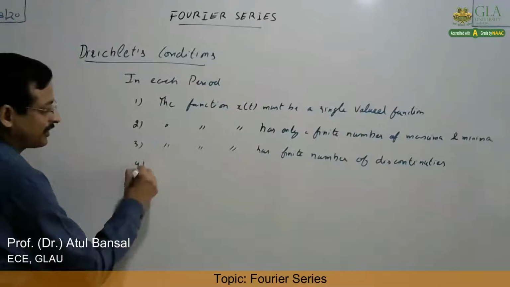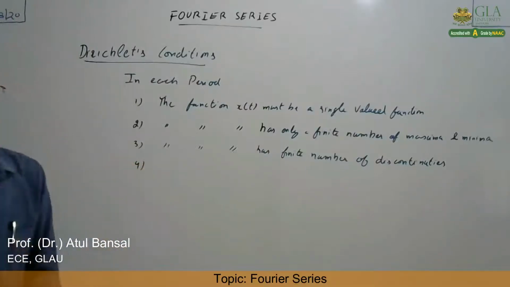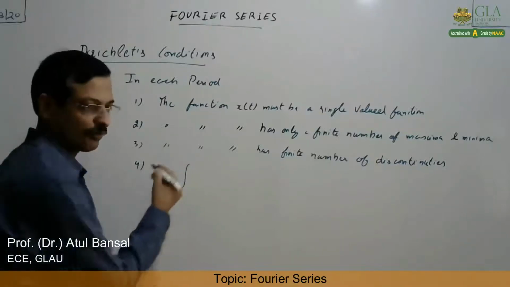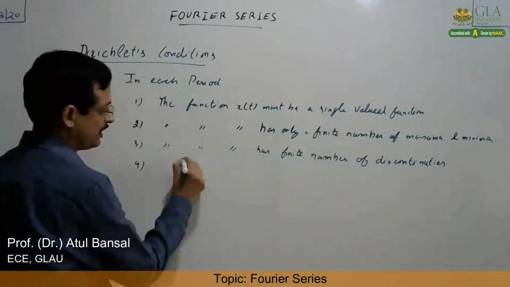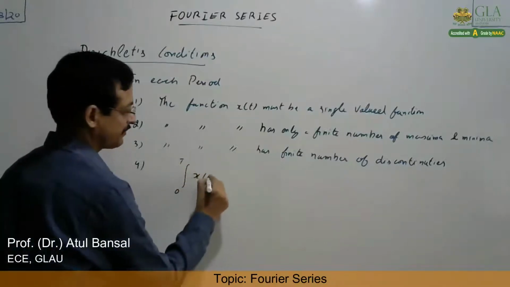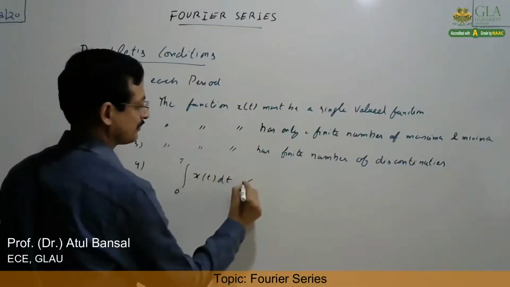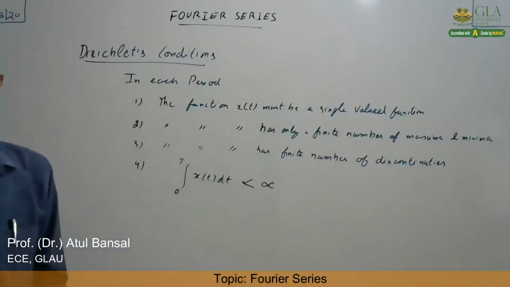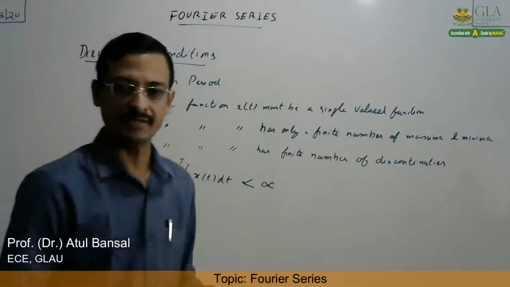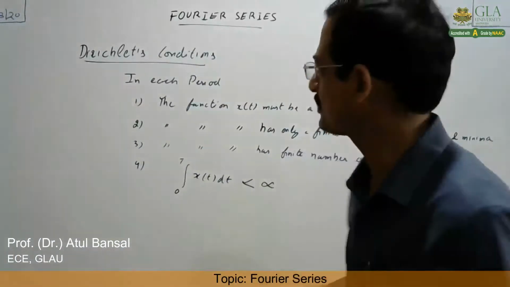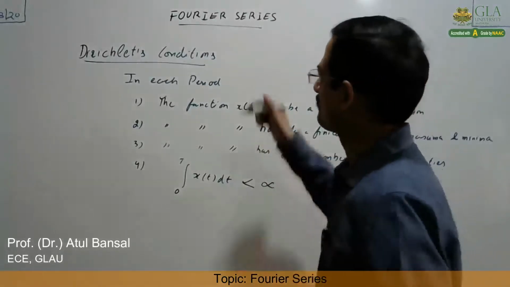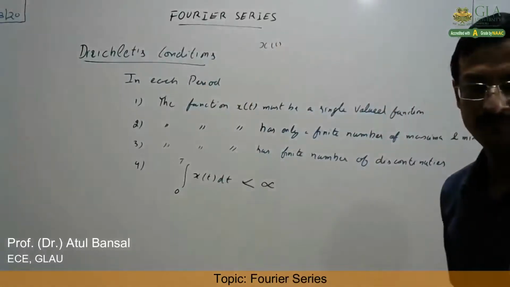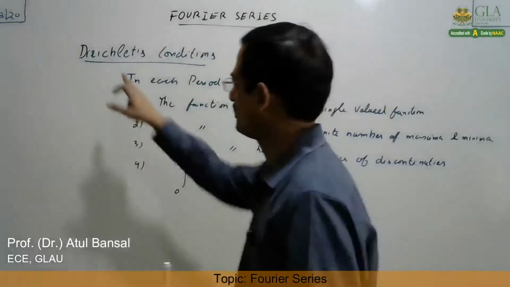And the last and most important condition is that in one time period, the function is absolutely integrable. That is, the integral of |x(t)| dt over one time period, 0 to T, is less than infinity. So these are the main four conditions which any signal x(t) is required to satisfy so that its Fourier series can be obtained. These conditions are known as Dirichlet's conditions.